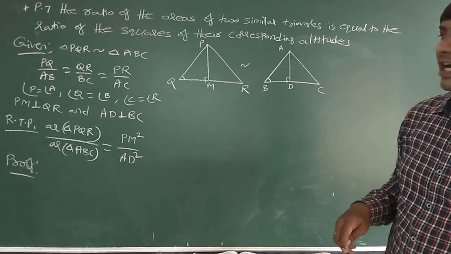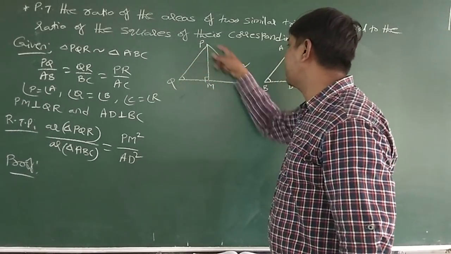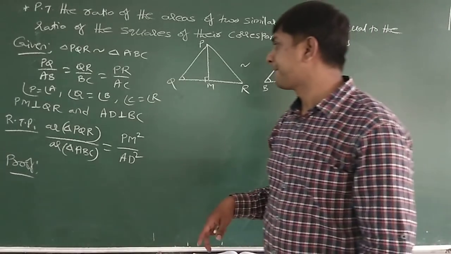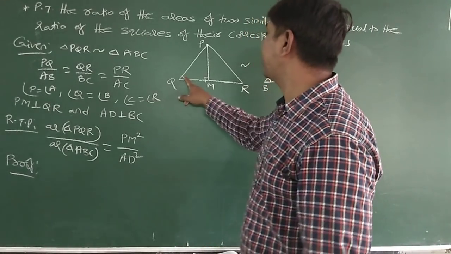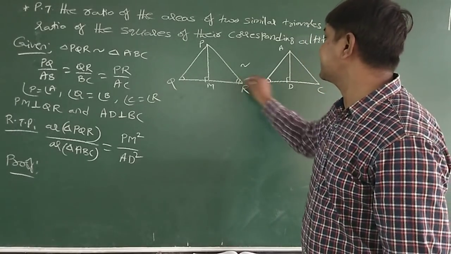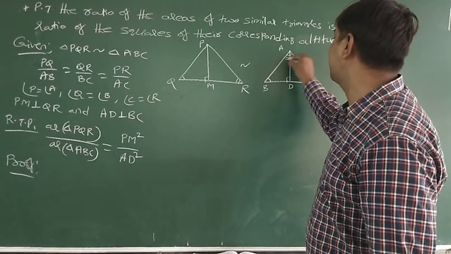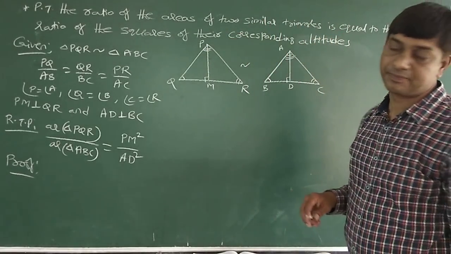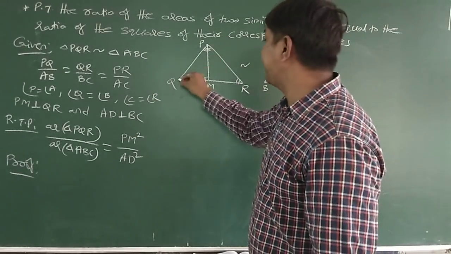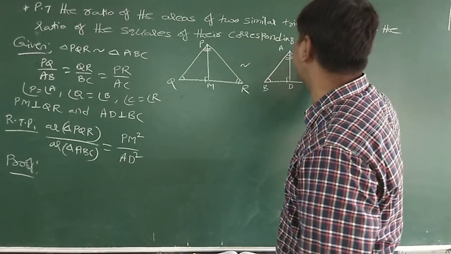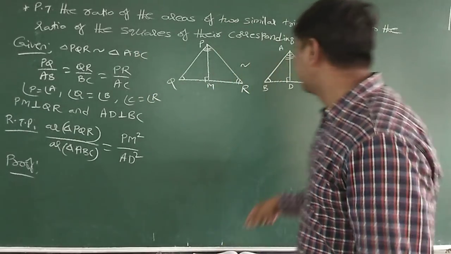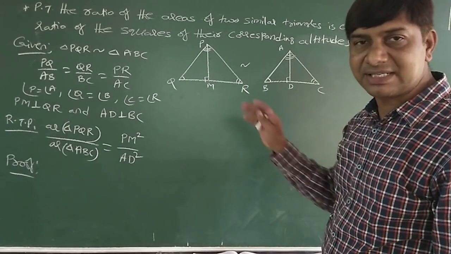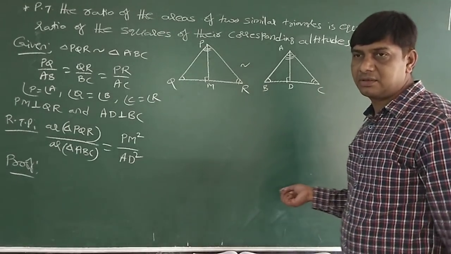As per the similarity condition, PQ by AB is equal to PR by AC is equal to QR by BC, and angle Q is equal to angle B, angle R is equal to angle C, angle A is equal to angle P. PM is the altitude and AD is the altitude. Only one altitude I am going to prove here; the remaining two you can write similarly.